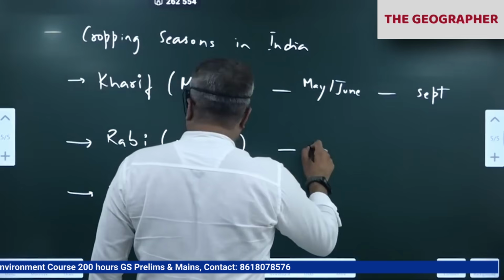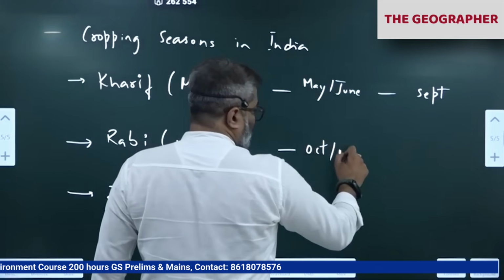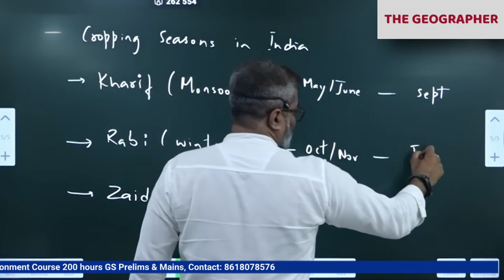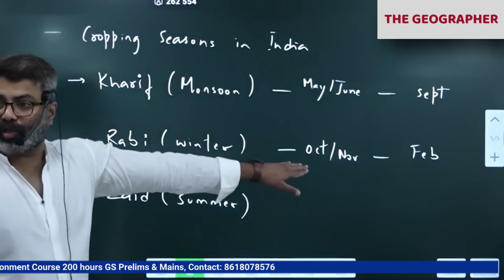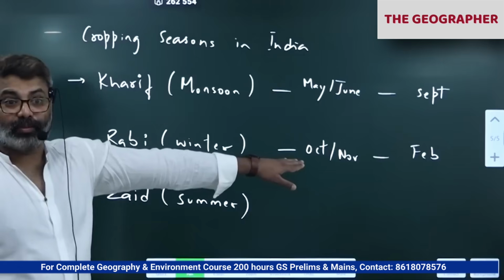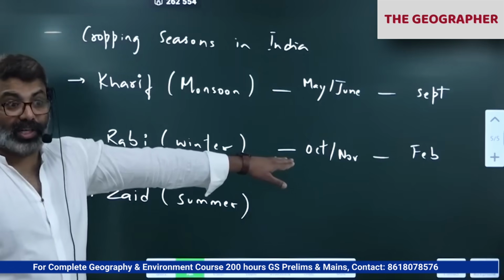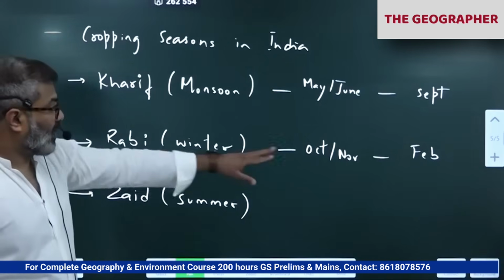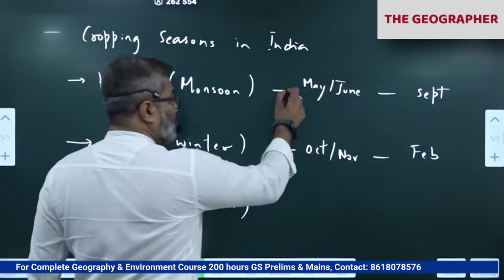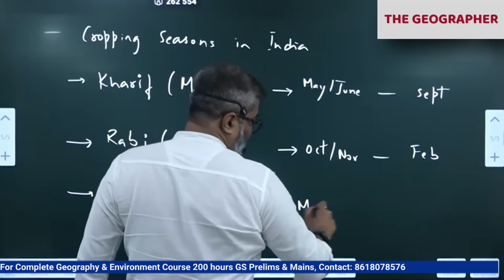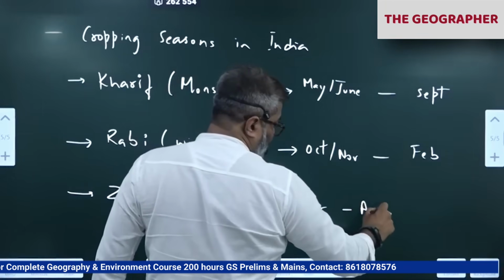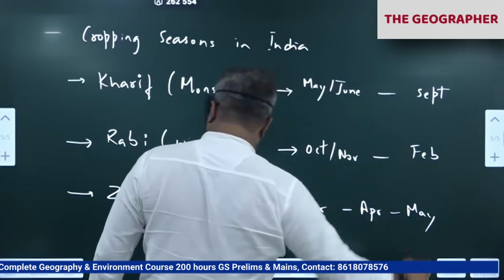Rabi, October, November they grow. February is the harvesting. In winter we grow winter crops, especially in North India. If you go, we'll see paddy, correct, mustard in winter here. Then February, March, April to May is the Zaid season.